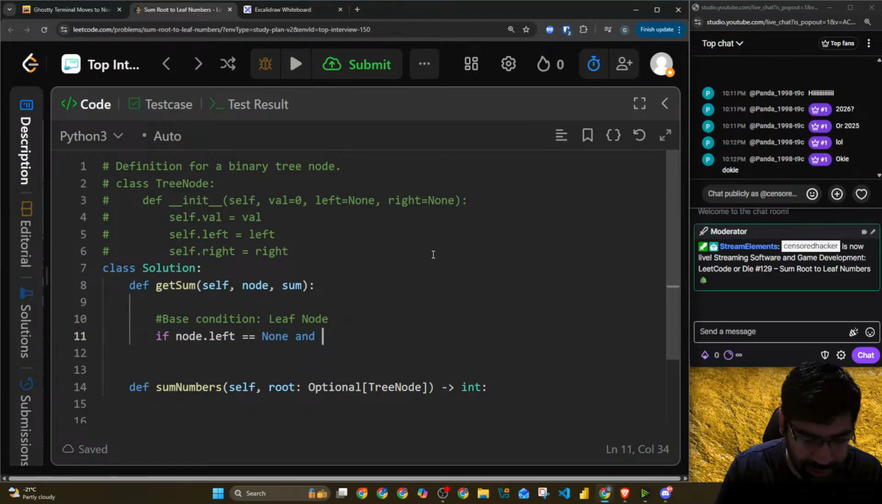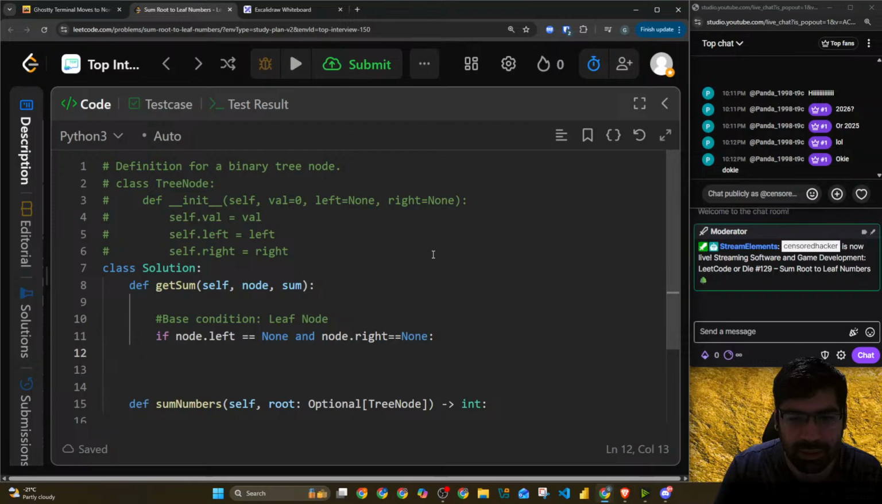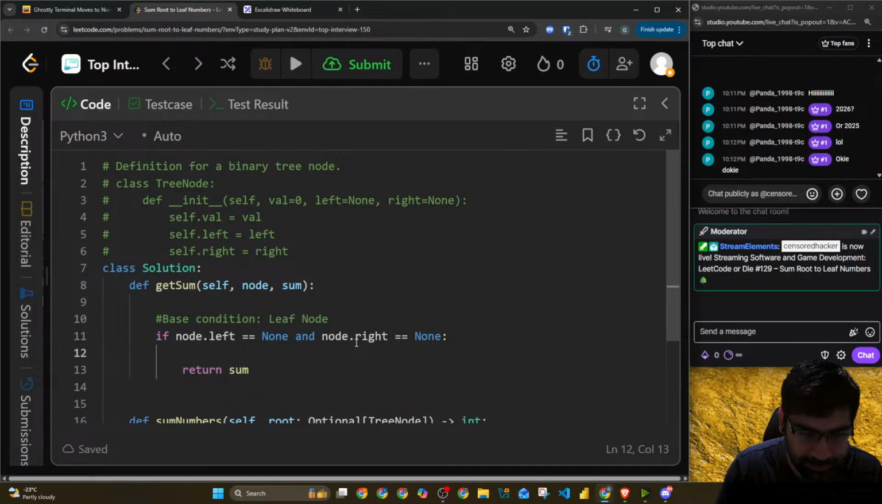And both of these conditions should match. Node dot right equals none. Both are none. Then what we'll do is return the sum, but sum has to be updated. Its value has to be sum equals whatever is the sum times 10 plus node dot val, right?